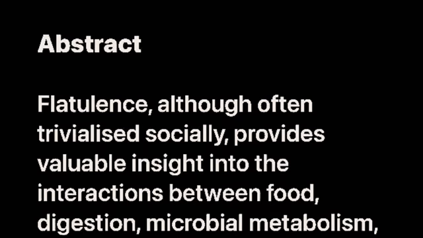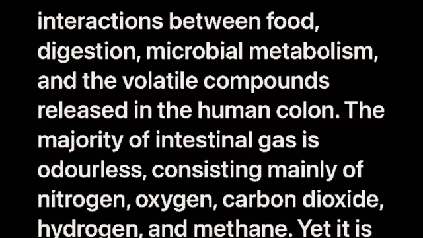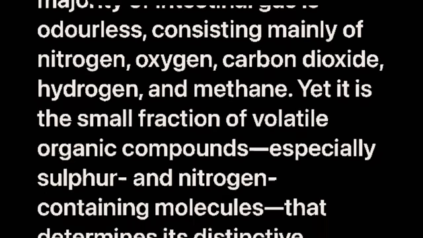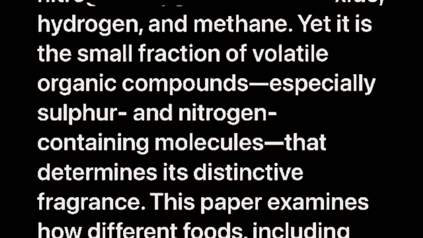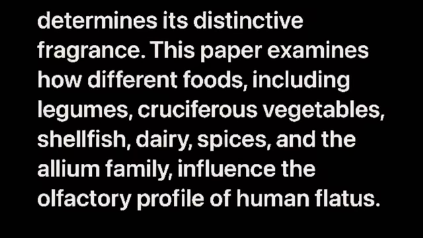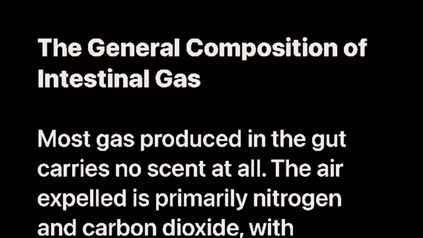Abstract: Flatulence, although often trivialized socially, provides valuable insight into the interactions between food, digestion, microbial metabolism, and the volatile compounds released in the human colon. The majority of intestinal gas is odorless, consisting mainly of nitrogen, oxygen, carbon dioxide, hydrogen, and methane. Yet it is the small fraction of volatile organic compounds, especially sulfur and nitrogen-containing molecules, that determines its distinctive fragrance. This paper examines how different foods, including legumes, cruciferous vegetables, shellfish, dairy, spices, and the allium family, influence the olfactory profile of human flatus.